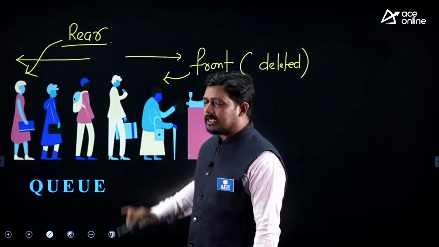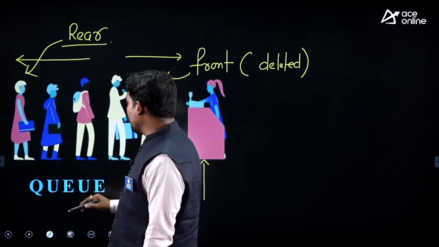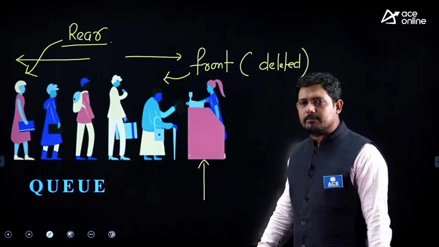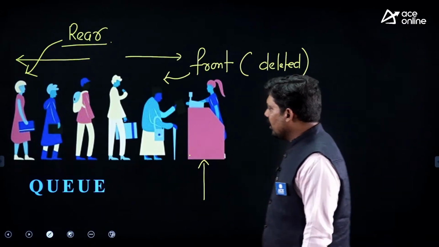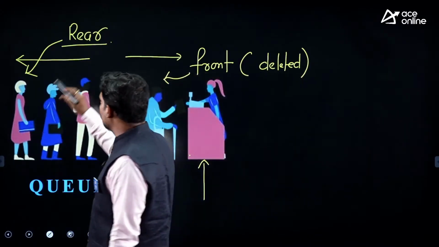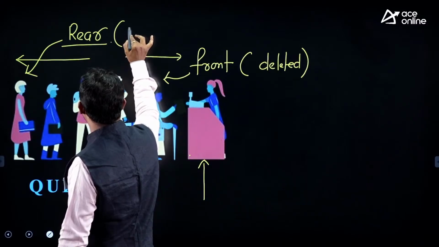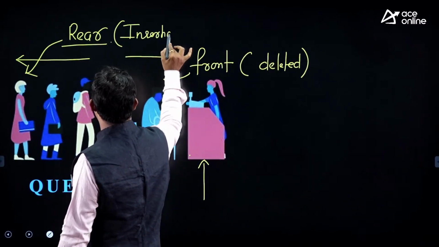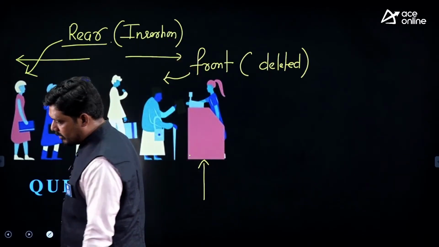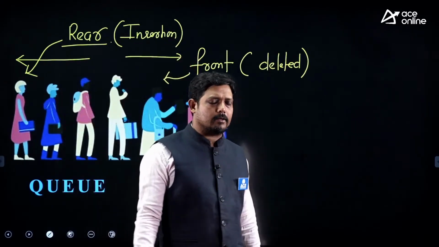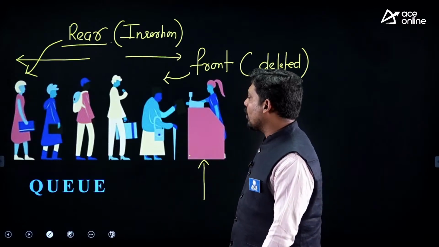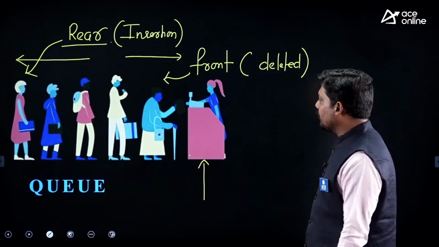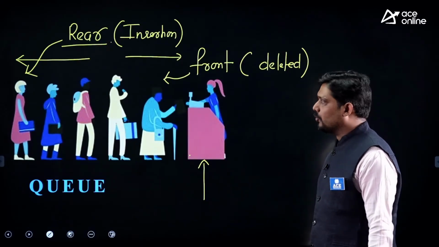And another person comes in. He or she will not sit anywhere or jump the queue, but always goes and stands at the end of the queue. That is basically insertion. Now in a stack we have only one pointer, the top, but in a queue we have two pointers: one is the front pointer, another is the rear pointer. So front and rear are maintained for the queue.